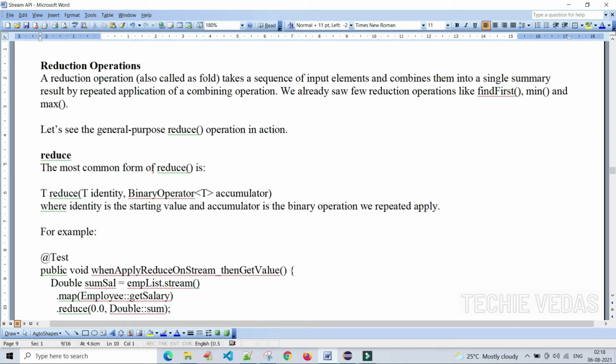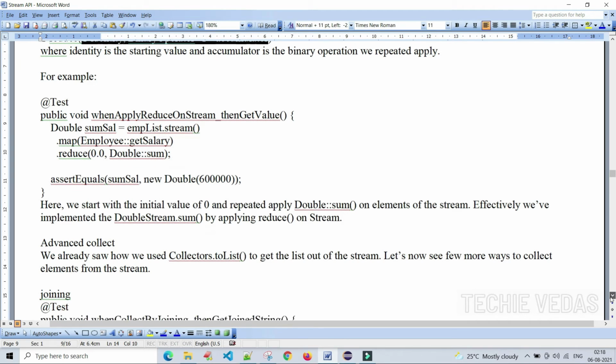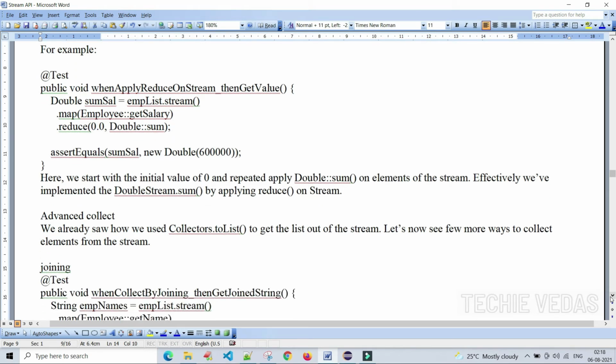The most common form of reduce is T reduce, with a type parameter T, a T identity, and a BinaryOperator accumulator, where identity is the starting value and accumulator is the binary operation we repeatedly apply. It is the same as a traditional for loop. See the example to understand it in a better way.